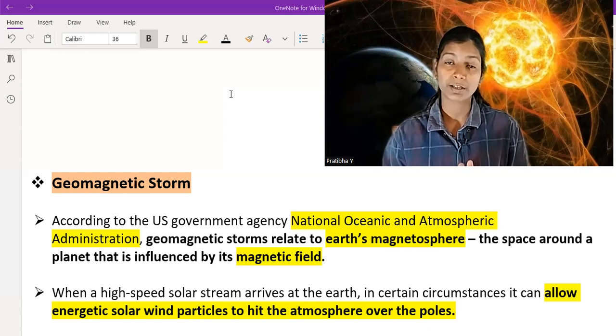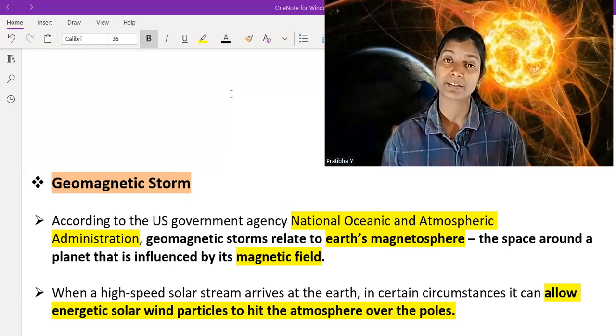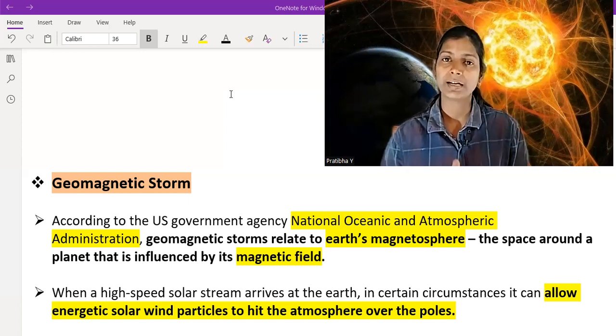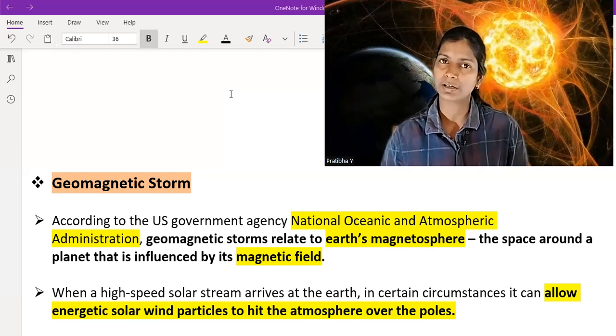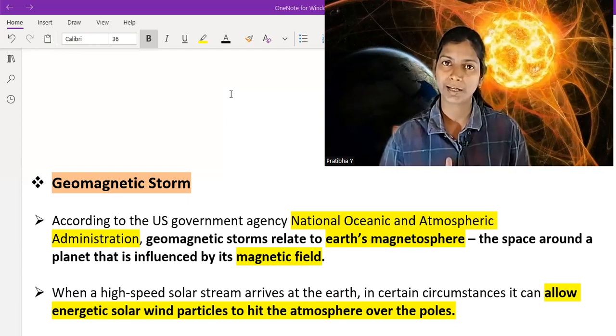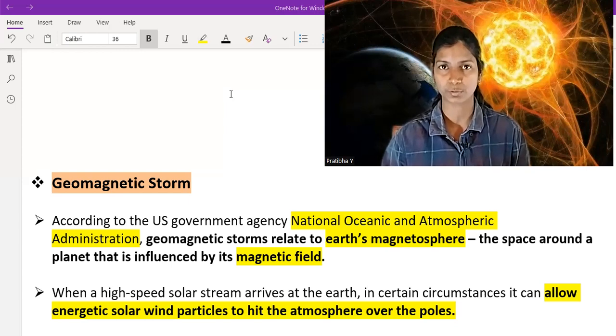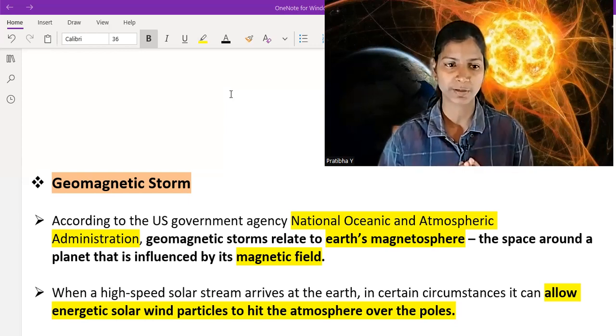So what geomagnetic storms are, why they are important, where and why they are very significant, and in which region we see their impact clearly. Like in the poles, the aurora borealis is due to the magnetic field and solar flares combined. They produce a very beautiful scenery of aurora borealis in the northern pole as well as in the southern pole. So in this video, we are going to talk very briefly about geomagnetic storms.